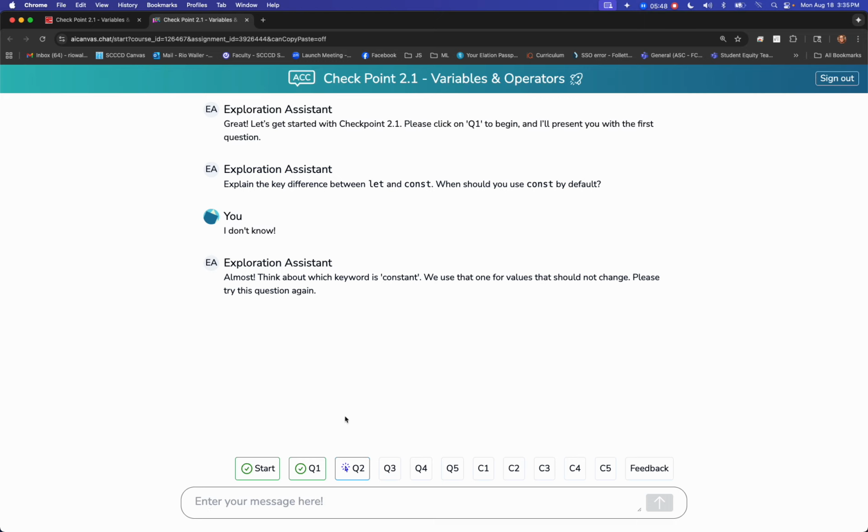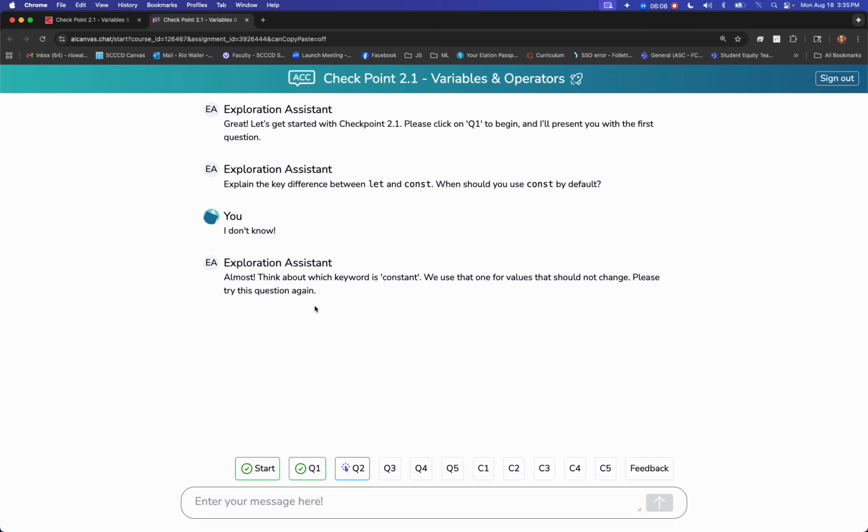By the way, if you click here when you submit, this is not going to show an answer for this one. So make sure you answer this one before you move on to Q2. Now I'm going to pause for a minute and move all the way through these to get to the end. But these you can interact with the AI. It may not give you the answer, but it'll help try to lead you there.